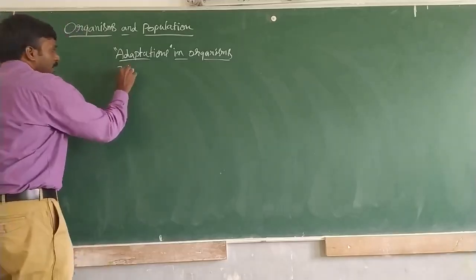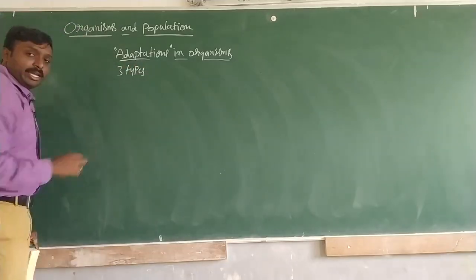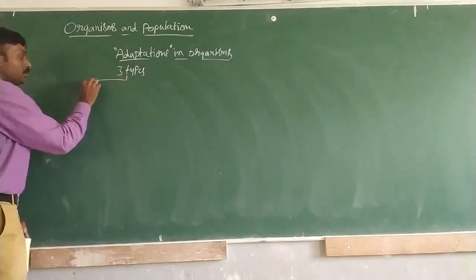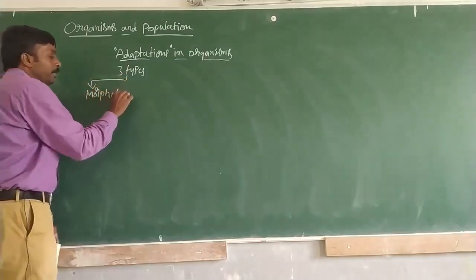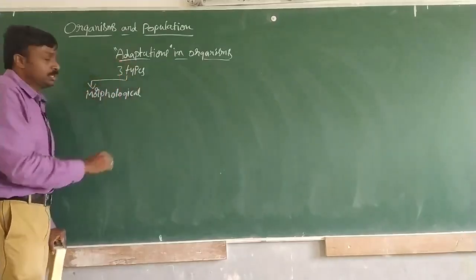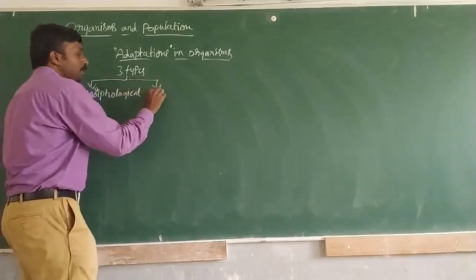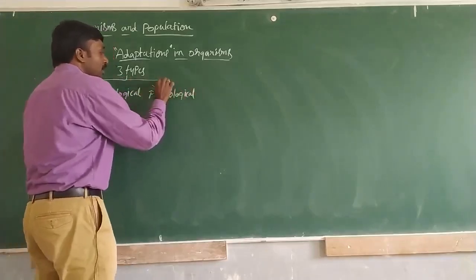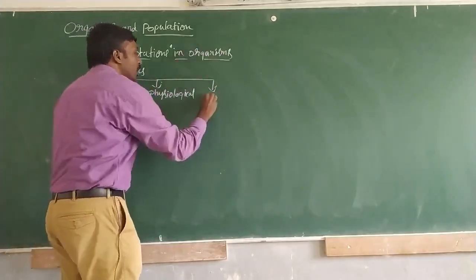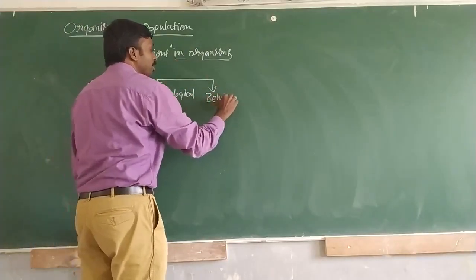Again, these adaptations can be of 3 types. The first one is morphological adaptations, the second one is physiological adaptations, and the third one is behavioral adaptations.